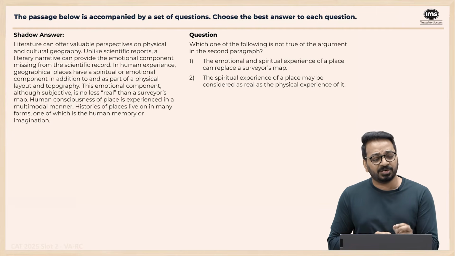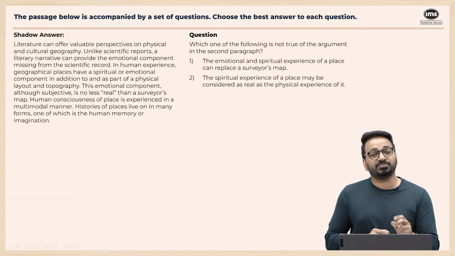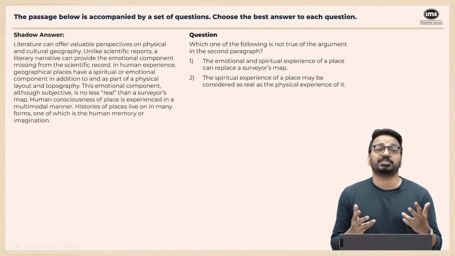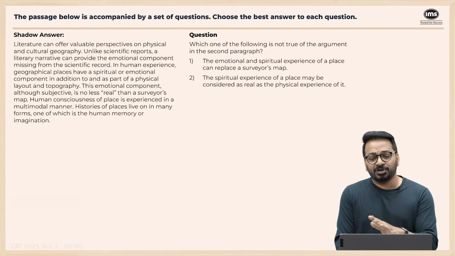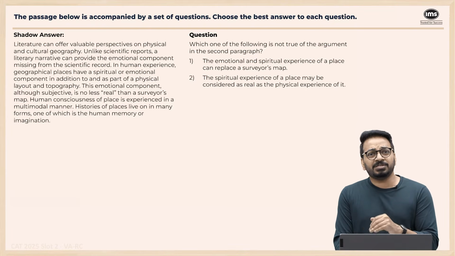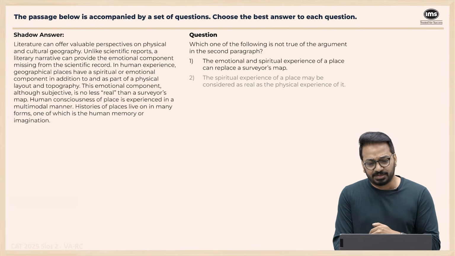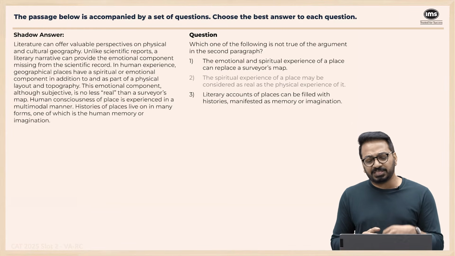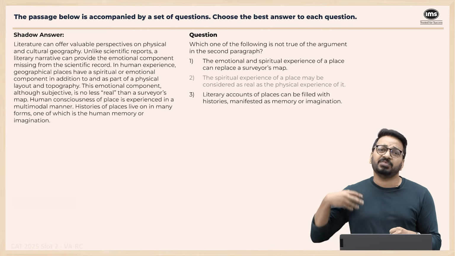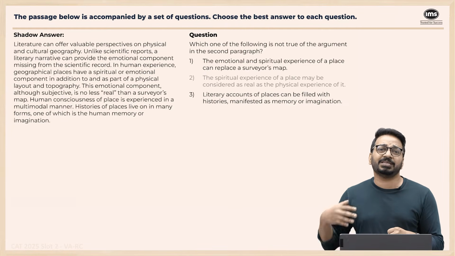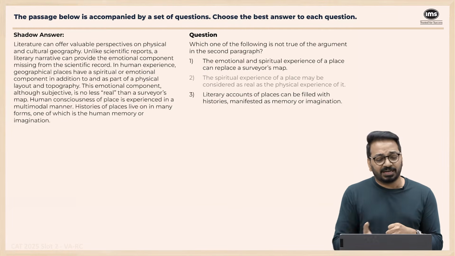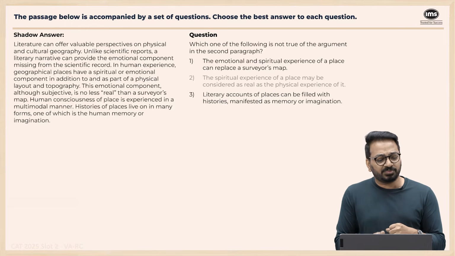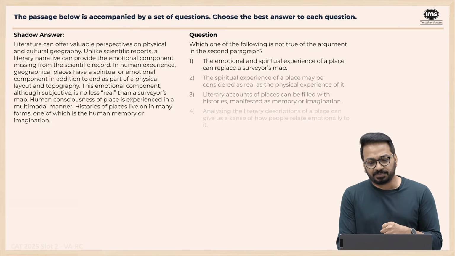This is clearly mentioned. Emotional component, though subjective, is no less real. It is as real. It is not that this is a fake experience or an imaginary experience. So this is stated, which is why we want something which is not stated. Literary accounts of a place can be filled with histories manifested as memory and imagination. Again, we think about our memory of a place, so it can be filled with history as well. That is clearly mentioned. Histories of places, last line, live on in many forms, one of which is human memory. So this is also there.